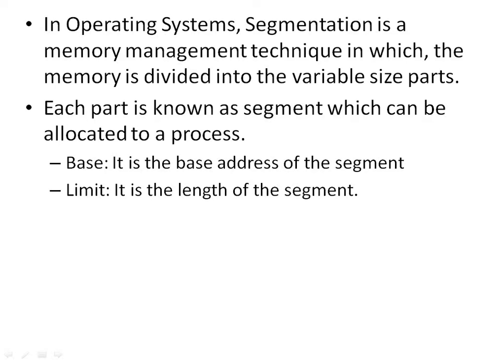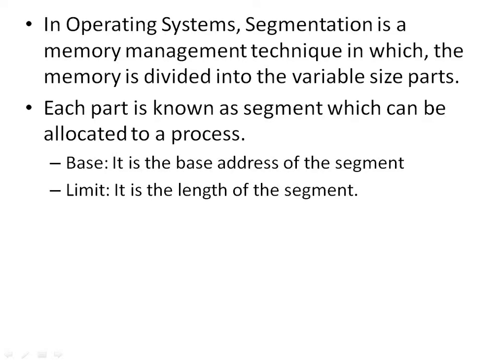Segmentation gives the user view of the process, which paging does not give. Here the user view is mapped to physical memory. There is no simple relationship between the logical address and physical address in segmentation.